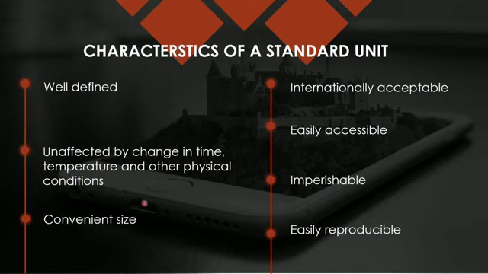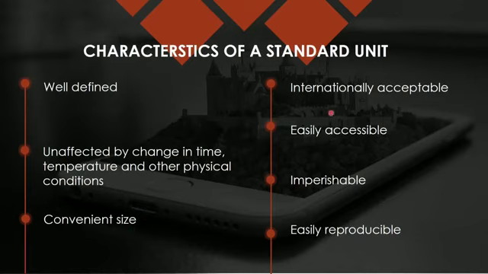And the third is that it should have a convenient size. Convenient size means it should not be very small, it should not be very large. Like you cannot take kilometer as the standard unit because it is very large. Similarly, you cannot take millimeter as a standard unit, being very small. So it should have a convenient size that we can use in our day-to-day life. Like 1 meter is taken as a standard unit, which is the basic unit for the length. We will of course be discussing 1 meter in detail also.